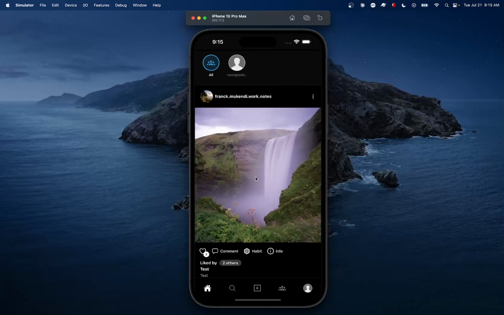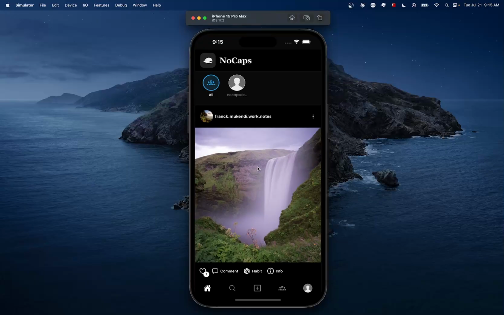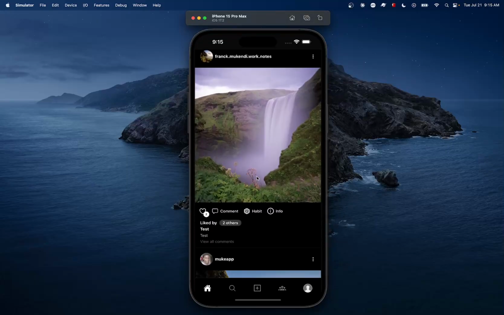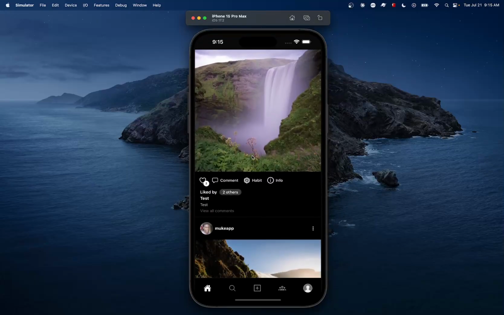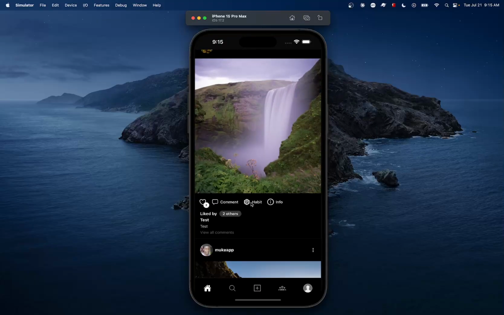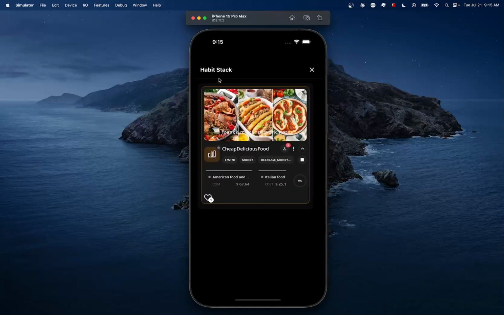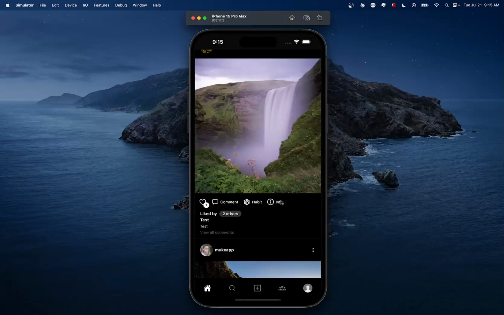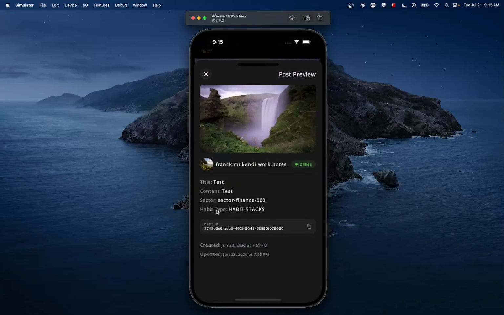And the one thing that is different to all the other social media is that every single post is basically tied to a habit. So you cannot create a post without a habit. For example, this one here is a post that is tied to a habit stack. We can see the habit type is habit stack.